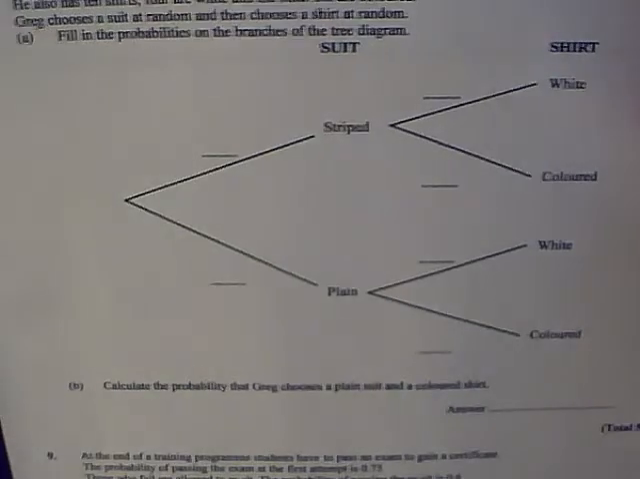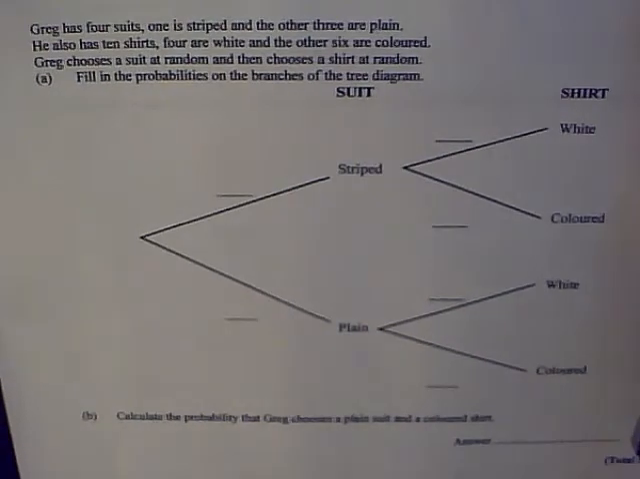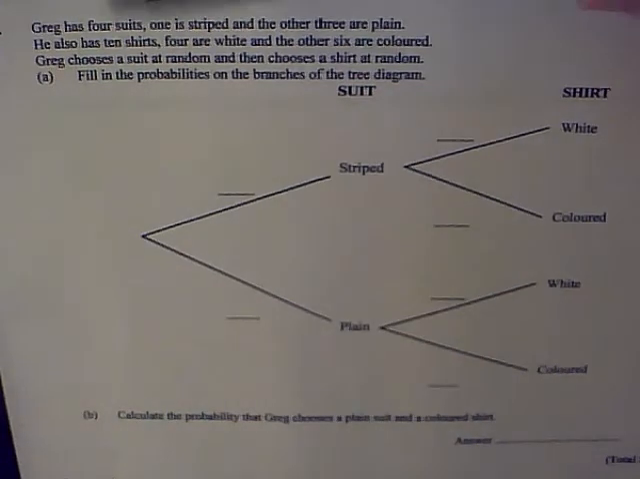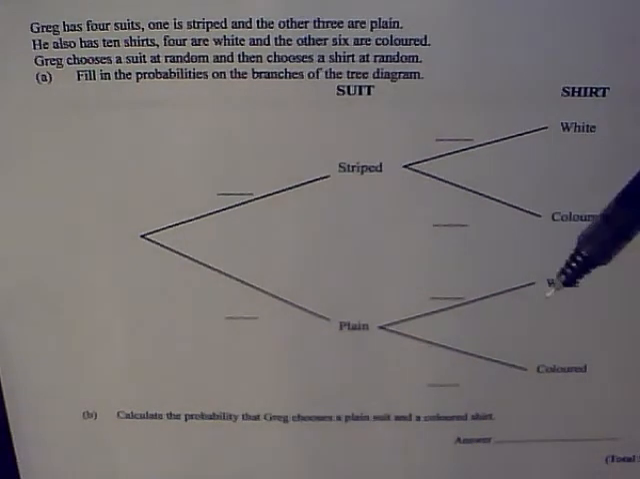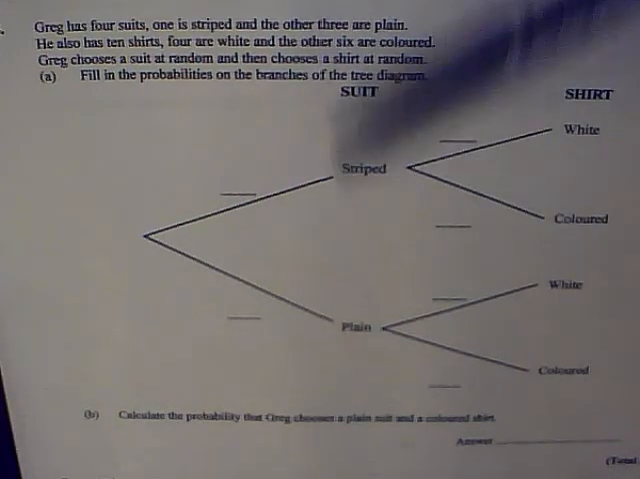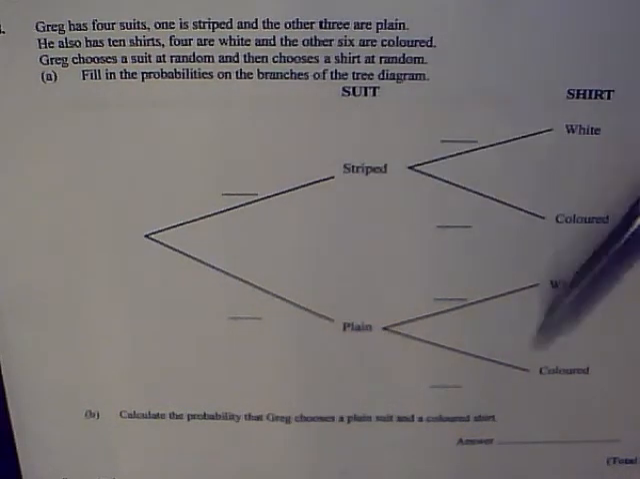Right, question 8, we're on to some tree diagrams. Starting off with independent events. That means that one event does not affect the other event. I've got events here, events in these columns. What suit he chooses, what shirt he chooses.